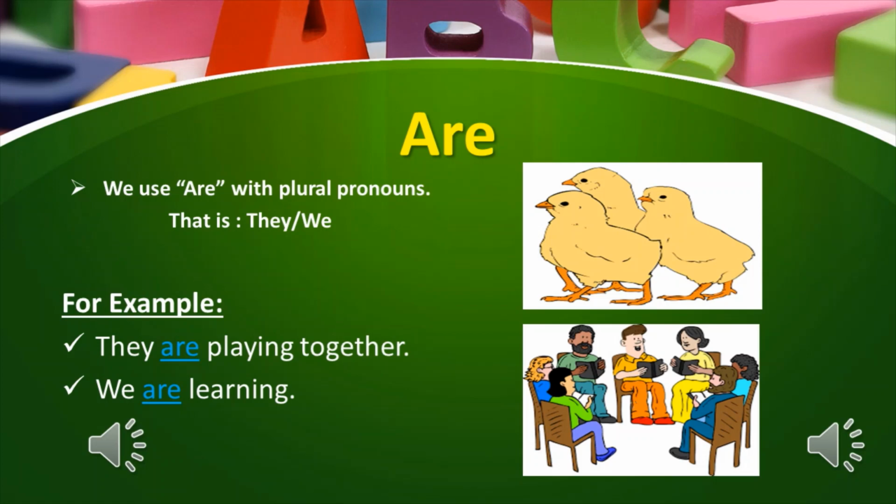Let's take some examples to understand it more clear. They are playing together. We are learning. So you can see that we use are with plural pronouns, that is they and we.